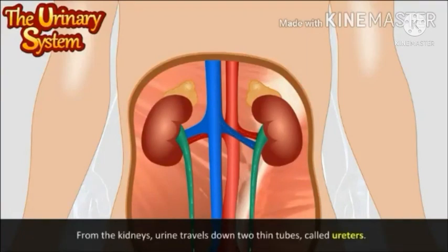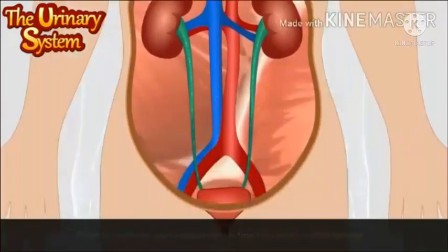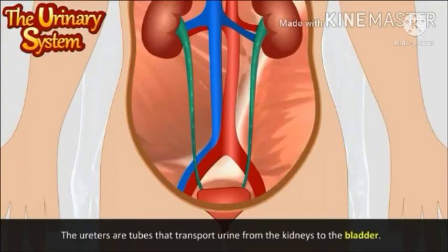The kidneys help in removing toxins from our body, absorbing them from the blood. From the kidneys, urine travels down 2 thin tubes called ureters. The ureters are tubes that transport urine from the kidney to the bladder.